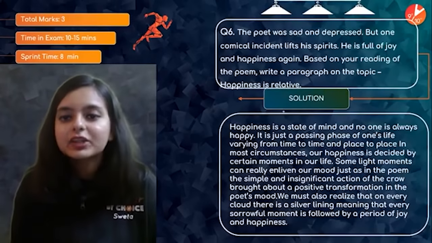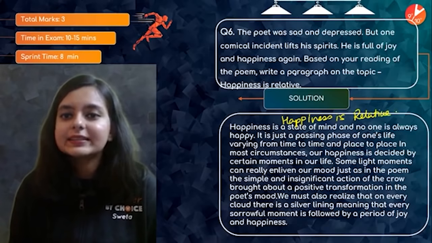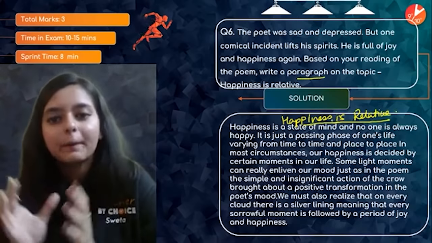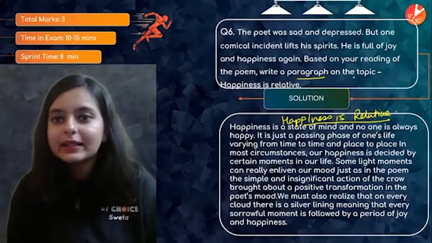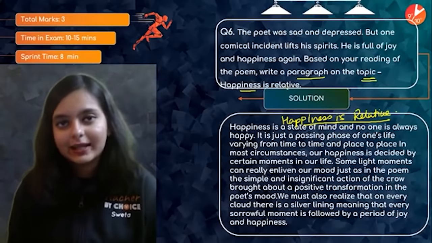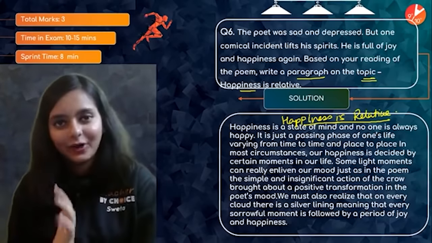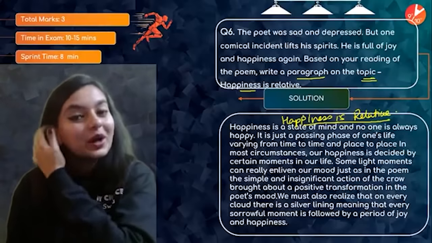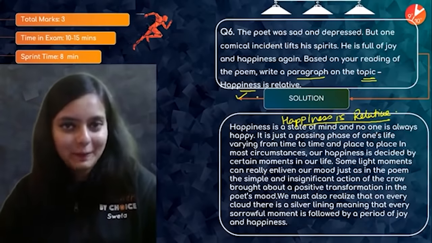It's better that you actually give the title Happiness is Relative. Please give a title to the essay because it's like paragraph writing. So basically you need to give the title to your paragraph. It's already given, so please do not make up your own title because the topic is already given here. Happiness is relative. You have to write that particular line as your heading. Do not use your creativity over here because that is already given. Use your creativity for the rest of the paragraph.